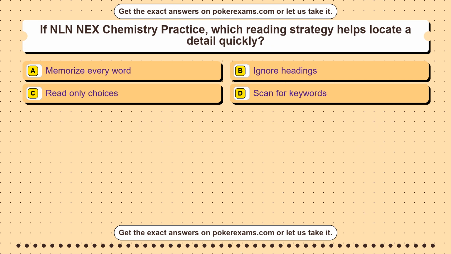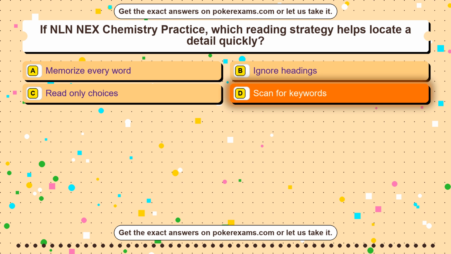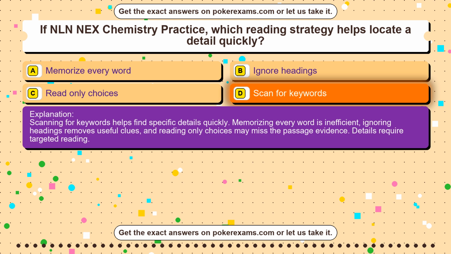Question 10. If NLN NEX Chemistry Practice, which reading strategy helps locate a detail quickly? Option A memorize every word. Option B ignore headings. Option C read only choices. Option D scan for keywords. The correct answer is option D. Scan for keywords. Scanning for keywords helps find specific details quickly. Memorizing every word is inefficient, ignoring headings removes useful clues, and reading only choices may miss the passage evidence. Details require targeted reading.